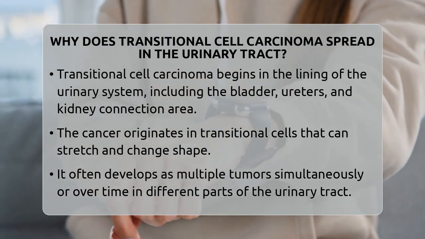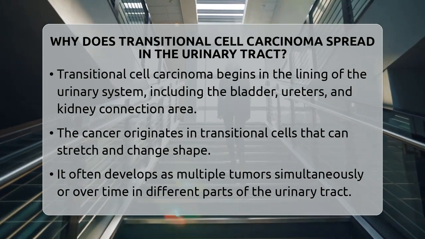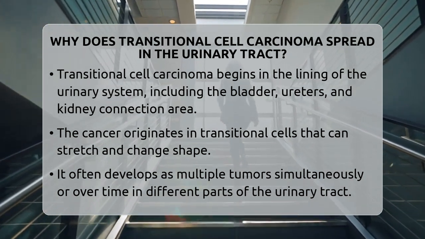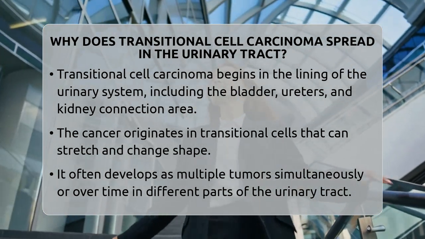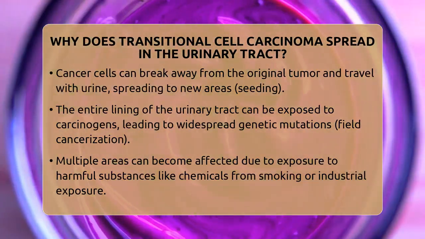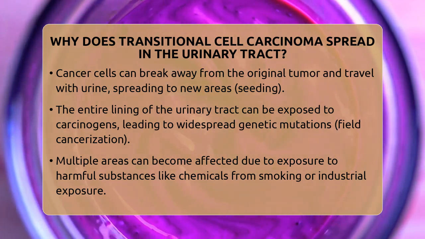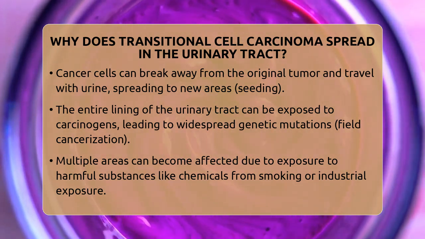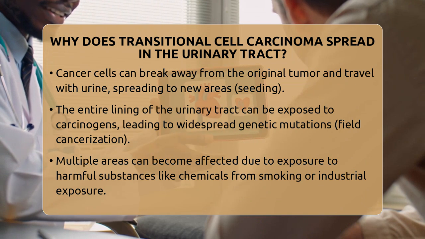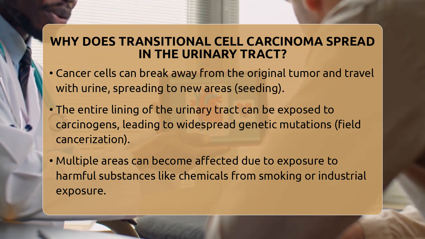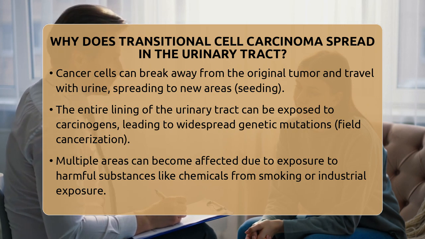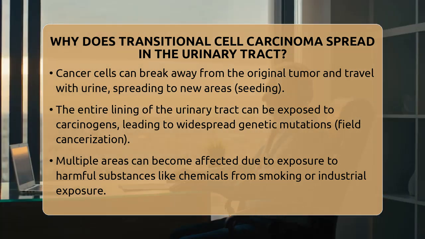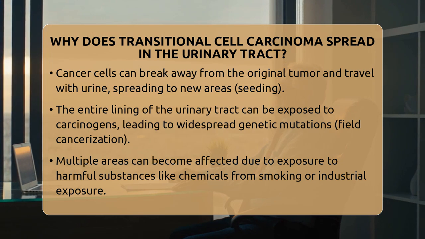One reason for this spread is that transitional cell carcinoma is often multifocal. This means that multiple tumors can develop at the same time or over time in different parts of the urinary tract. This happens because cancer cells can break away from the original tumor and travel through the urine to other areas. The urine acts like a conveyor belt, carrying these cells to new locations where they can settle and grow into new tumors. This process is called seeding.